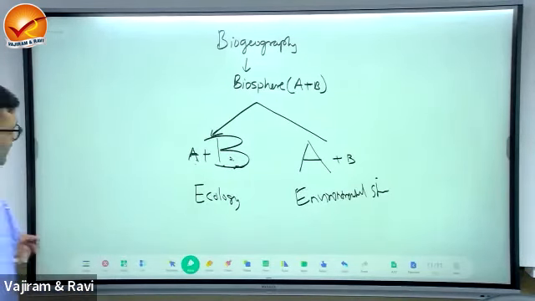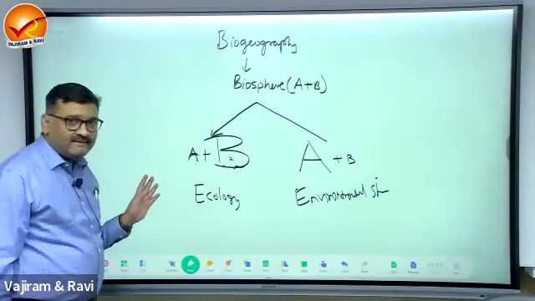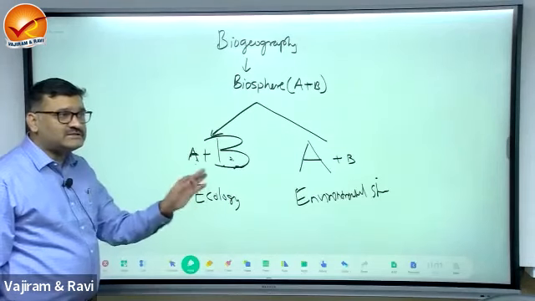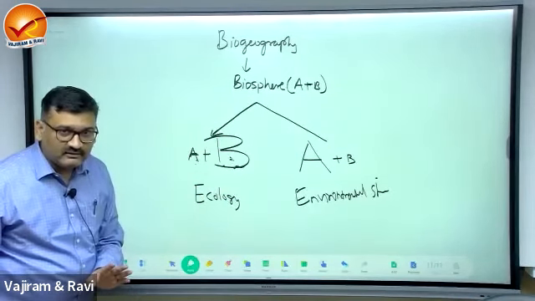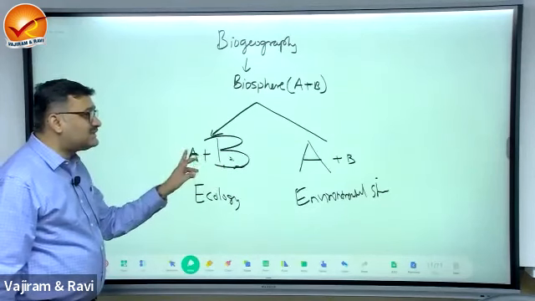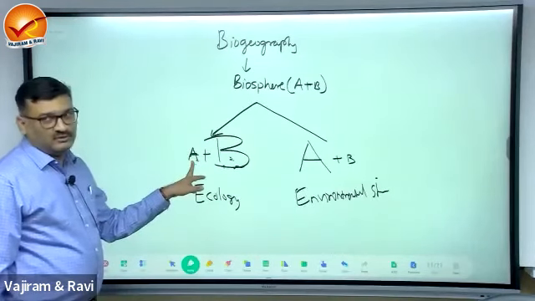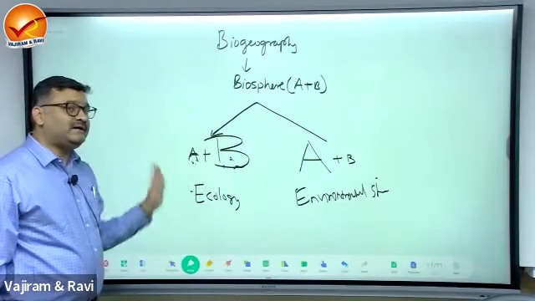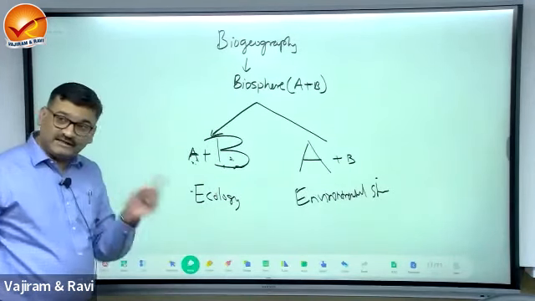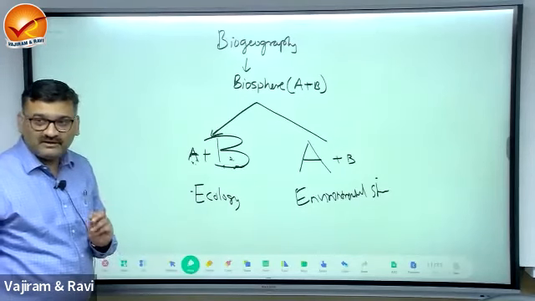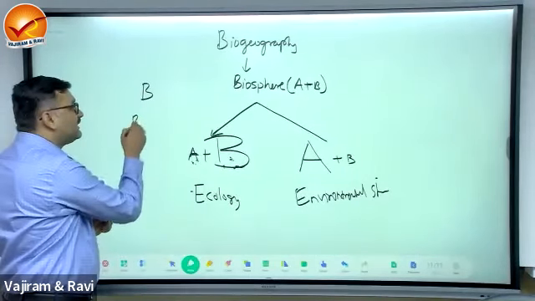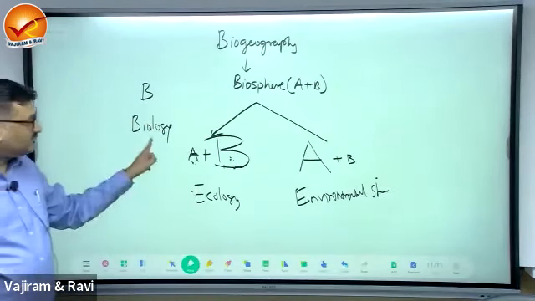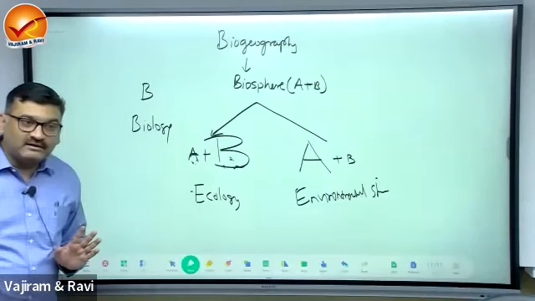Now, can we study B independently? Can B exist independent of A? No, existence is not possible. But can we study B independent of A? Yes, study is possible. Existence is not possible. If B is studied independently, that will be known as biology. So this is the difference between biology and ecology.